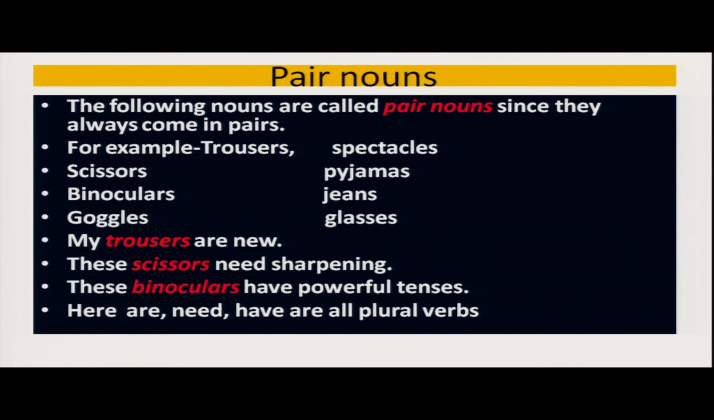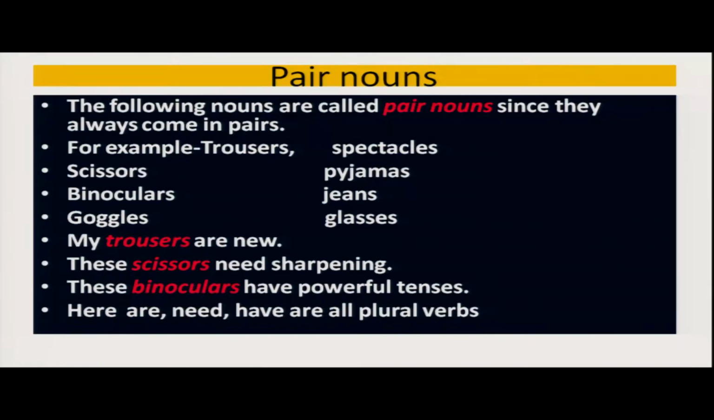They always come in pairs, like trousers, scissors, spectacles, pyjamas, binoculars, jeans, goggles, glasses. So in this example, you can see they always come in pairs. That's why these are called pair nouns. So, my trousers are new. These scissors need sharpening. These binoculars have powerful lenses.